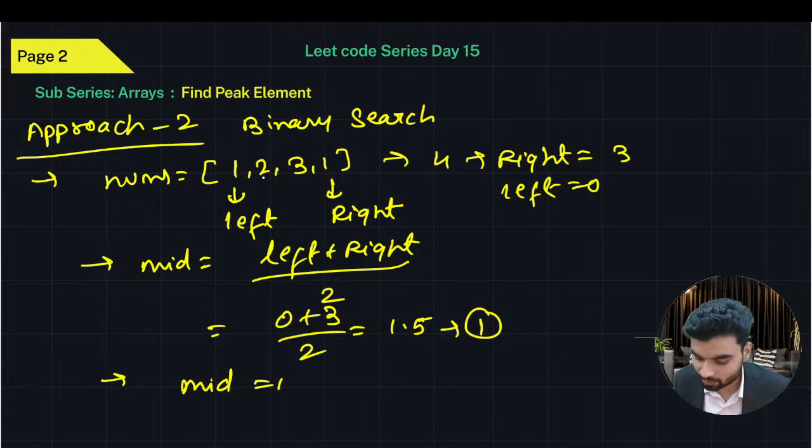And at index 1, we have the value 2. So now we have to check whether this is a peak or not. How can we decide? Is this mid greater than its left and right? That's what we have to do. So now let's check the condition.